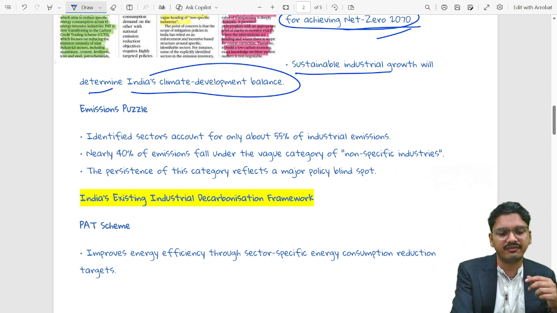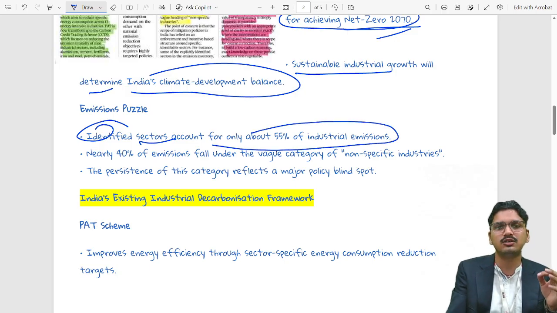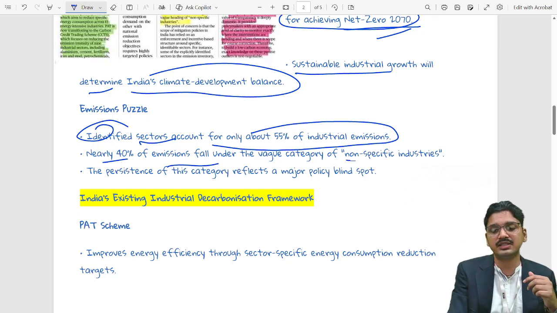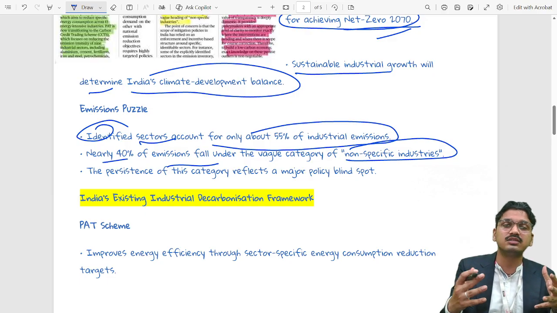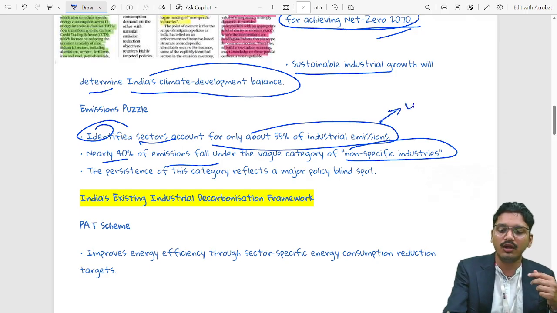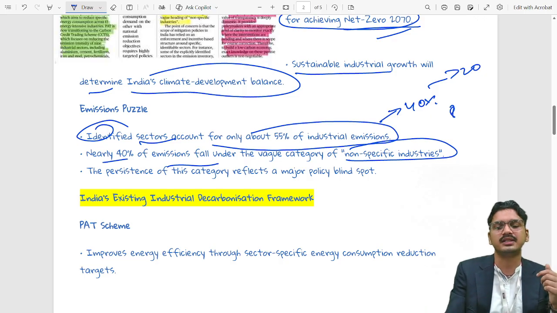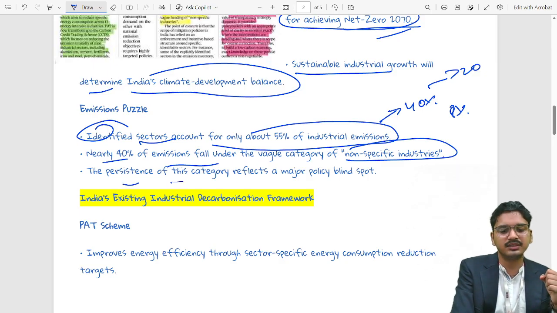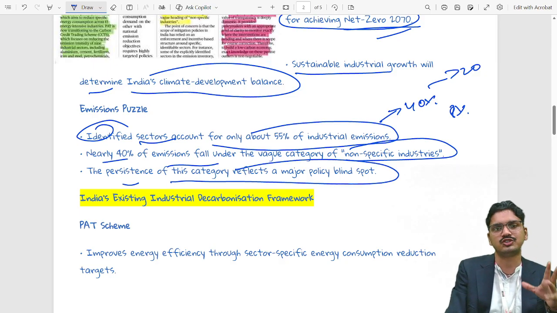The report identifies that a few sectors account for nearly 55% of industrial emission, and nearly 40% of emission falls under the vague categorization of non-specific industries. Those industries which are not specified contribute 40% of that 20%. Therefore, in absolute terms, we see around 8% contribution by non-specific industries. The persistence of the category reflects a major policy blind spot.